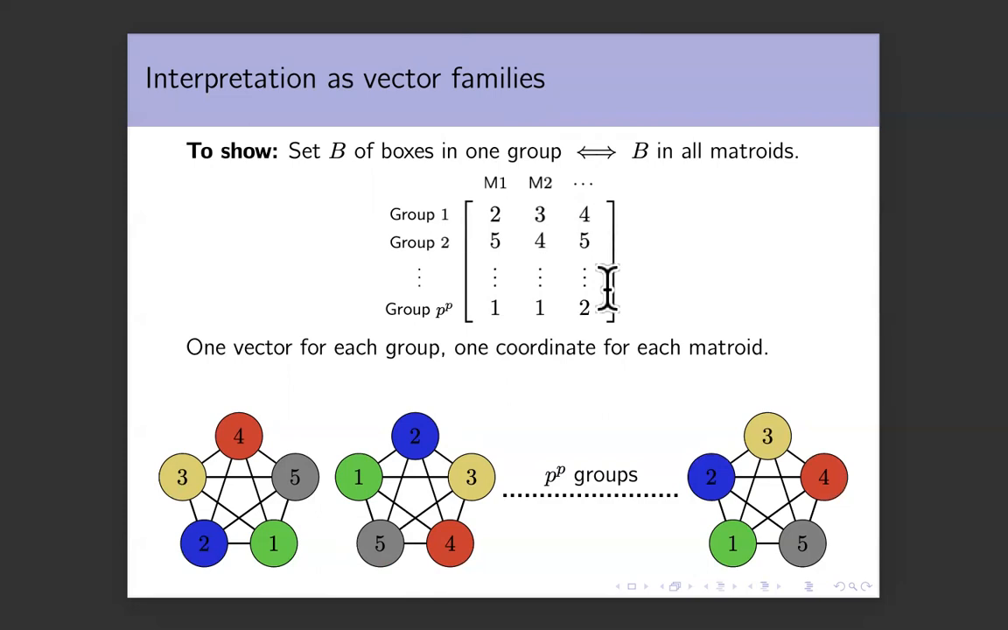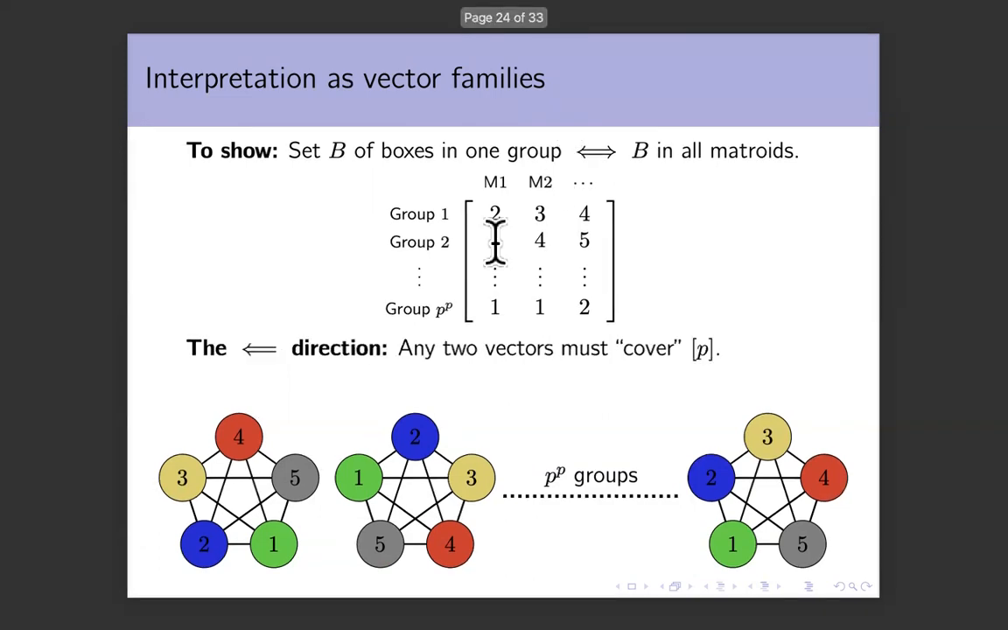And now in this reformulation, let us see what happens to the backward direction that we still haven't shown. We'll show it in the converse. So we have to show that if you have a set of boxes that do not lie in one group, let's say you have two boxes, this one and this one, that lie in different groups, then there is a matroid such that both of these belong to the same part in that matroid. So here in the first matroid, both of these belong to the same part 3, and we're done.